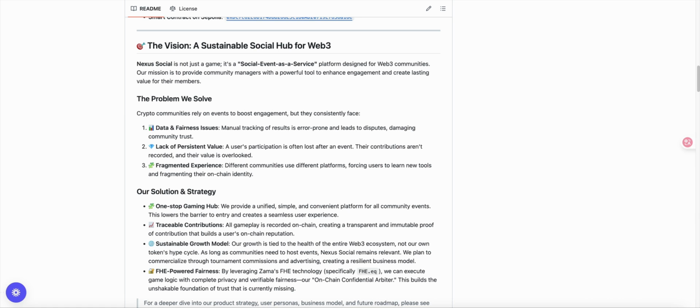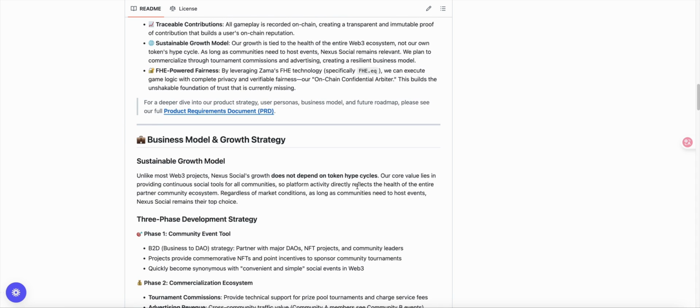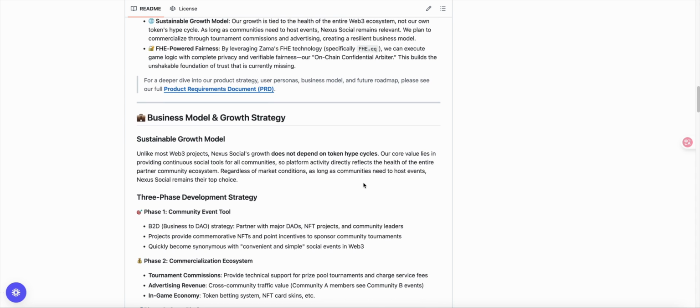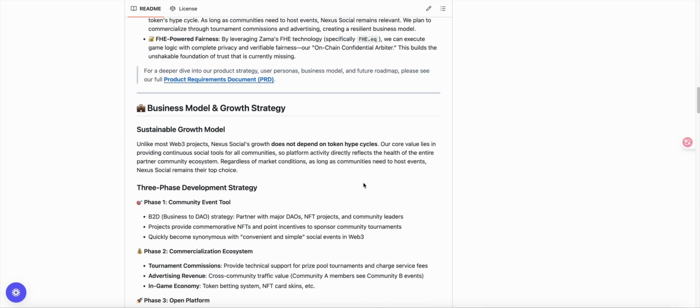Nexus Social, on the other hand, addresses this scenario very well. We use some simple card games to achieve this. By using FHE technology, we can achieve technical transparency and fairness, verifiability, and the ability to continuously track users' activity records, thereby solving this problem.